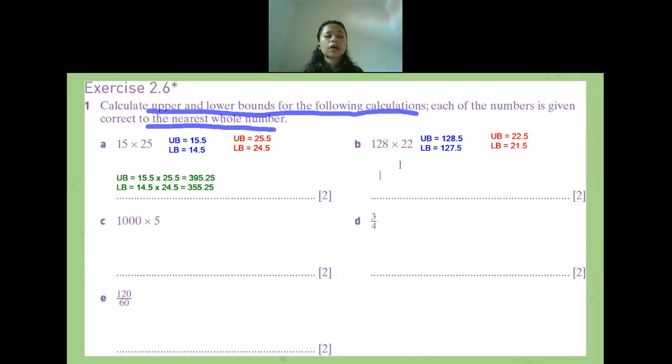So what will it be for the upper bound of this calculation? How many times how many for the upper bound? 128.5 times 22.5. Okay, so how much will it be? 2,891.3. Okay, does anyone have questions or difficulties? No. Okay, now what about the lower bound?